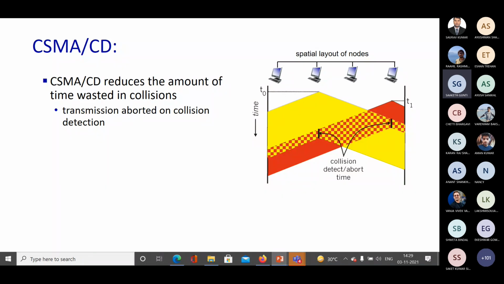So simple CSMA leads to this problem. We have still not studied what we are going to do if there is a collision. We are only looking at the collision part. We are simply saying that it will be deferred, but how it is going to defer and what's going to happen, there's more to it. So we will see how that works out.